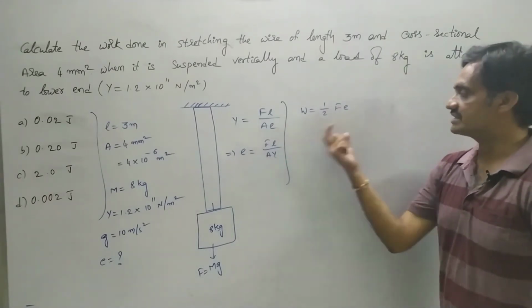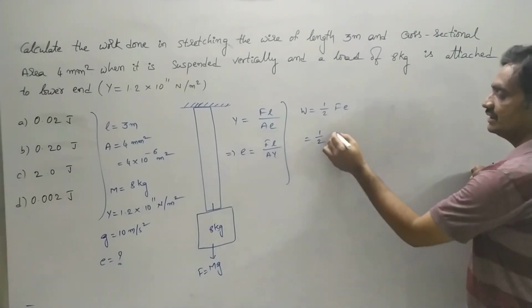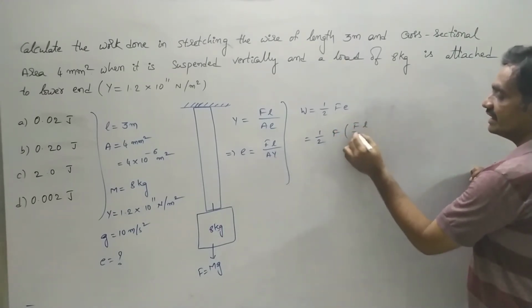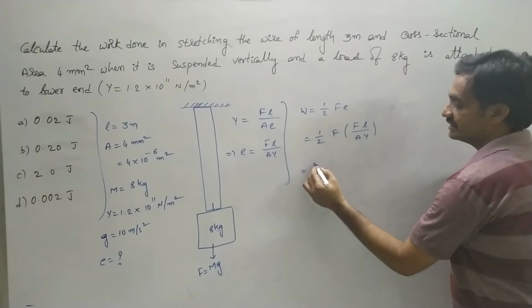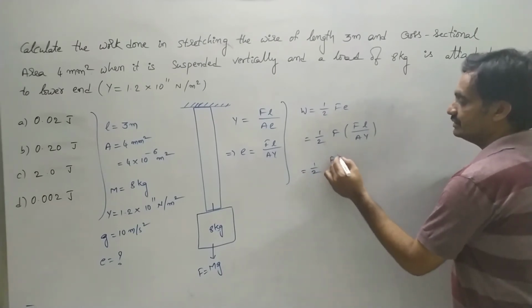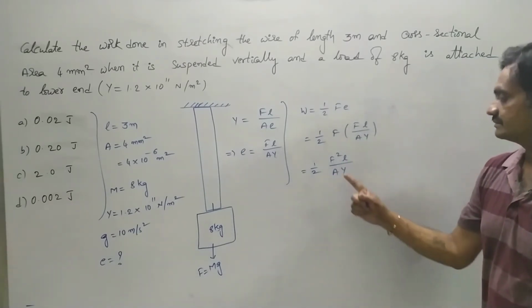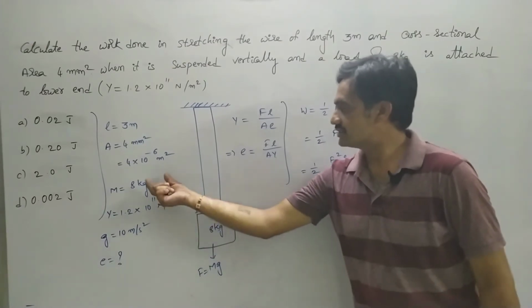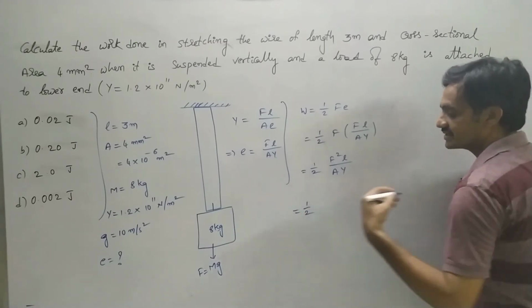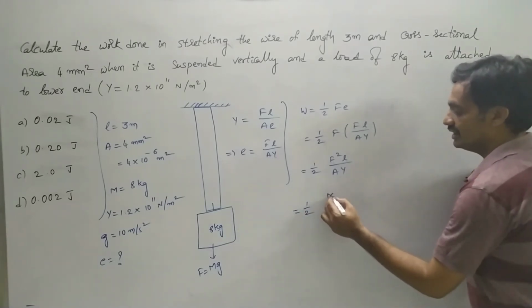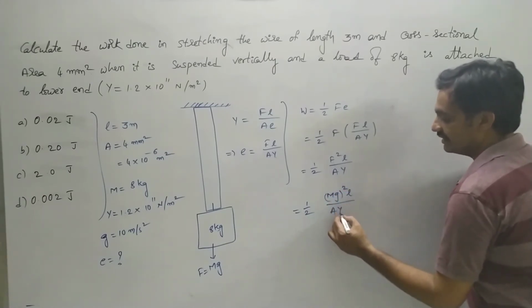As we substitute the value of extension in this expression, work done can be represented as 1 by 2 into F into FL by AY. F into F is F square, then 1 by 2 F square L by AY, where F equals mg. So in the place of F we substitute mg, and the expression can be represented as 1 by 2 mg whole square L by AY.